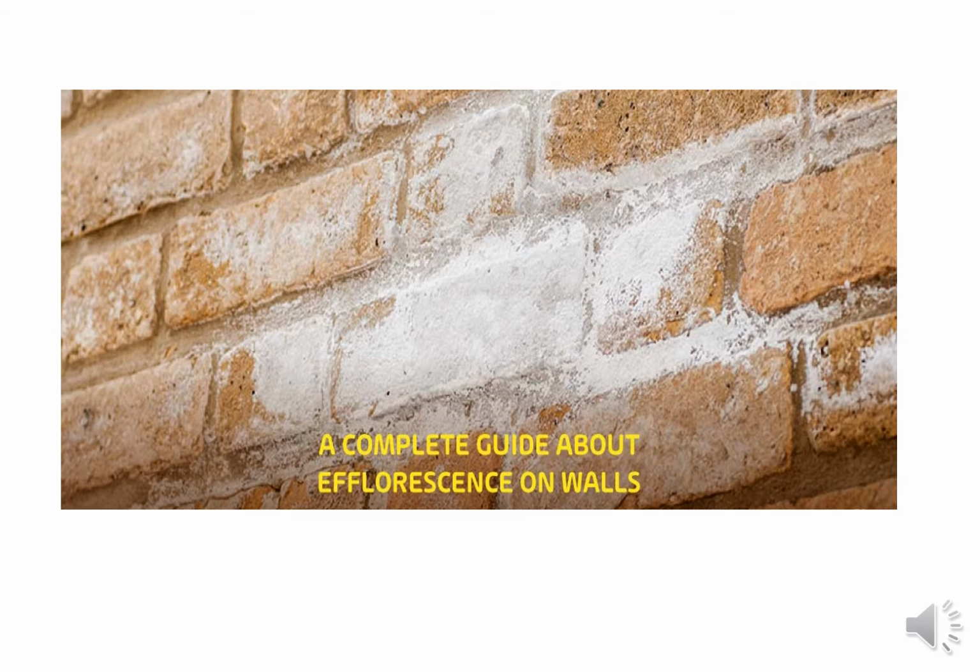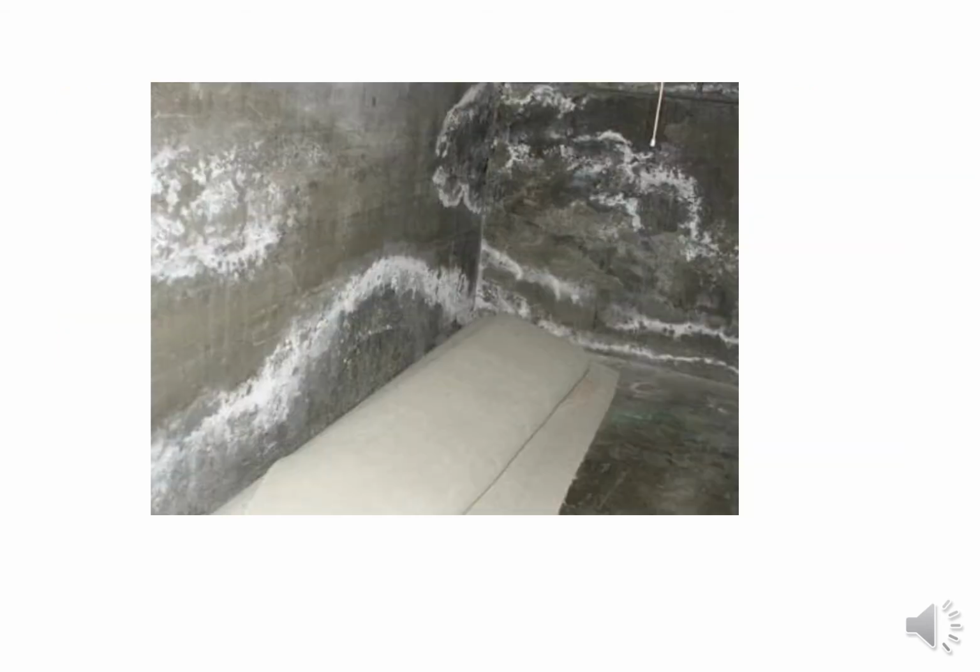This is the efflorescence I was talking about. Here you can see again the efflorescence due to dampness in the building within the wall. So all this is caused by efflorescence.